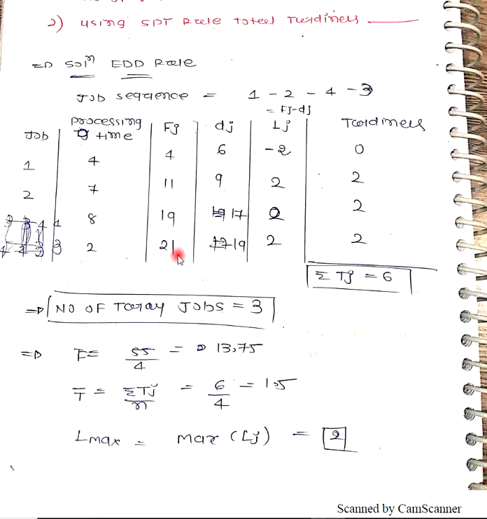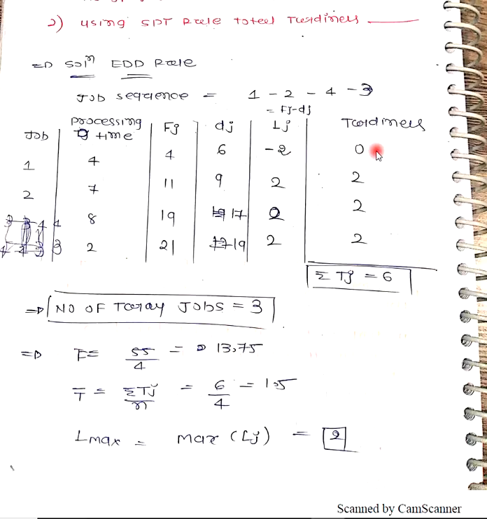Same, I can complete a job on 21st March, but my due date is 19th March. I have to give my work by 19th March. So my lateness is 2. So what is tardiness? Tardiness is the positive part of lateness. Okay, if it is a negative lateness, we don't have any type of issue. We are earlier to schedule.